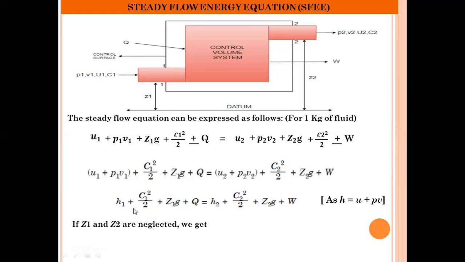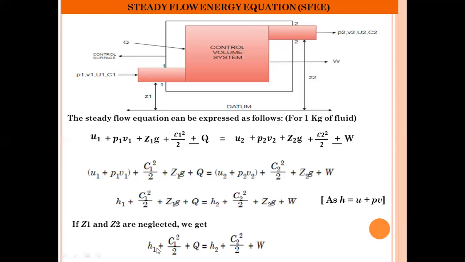So this can be reduced to H1 plus C1 square by 2 plus Q is equal to H2 plus C2 square by 2 plus W. So this is called the steady flow energy equation applicable to open system by considering the mass of 1 kg of the fluid.